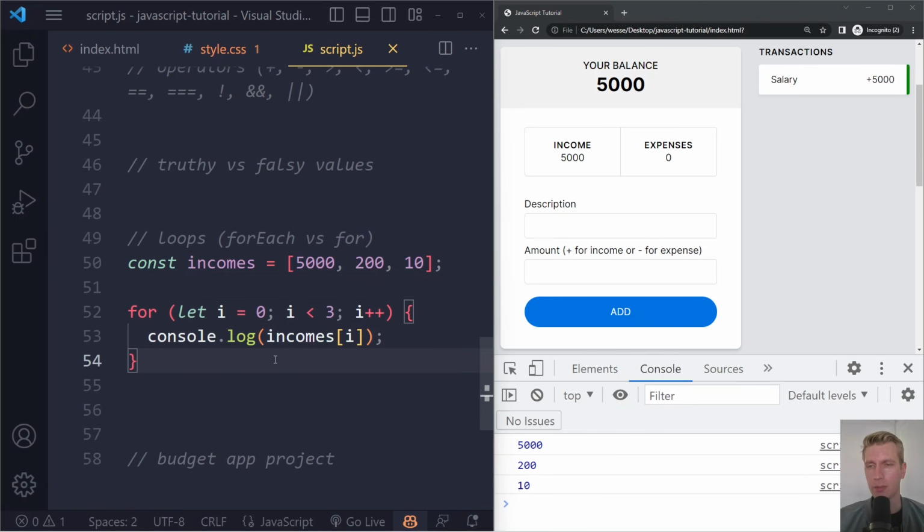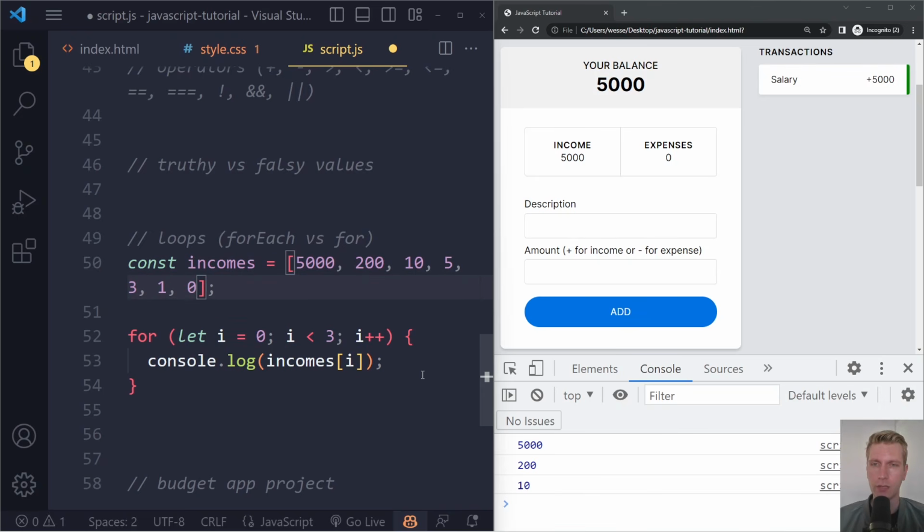And so in my opinion, if you have the option, always use for each. The only advantage is, for example, if you have a long list, a very long list of elements. And let's say we have thousands or maybe even millions of elements in an array. With for each, you're going to go over each one, right? You're literally going over each element in the array, but sometimes you only want to go over the first, let's say,